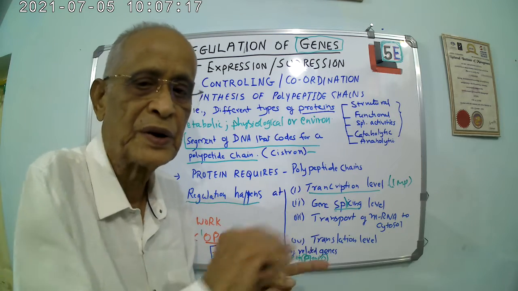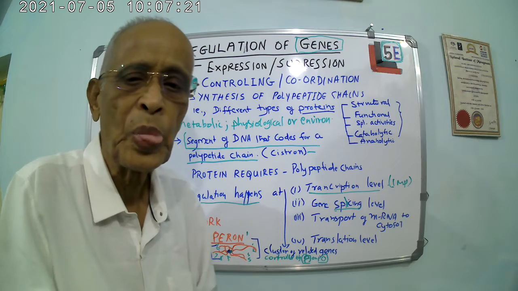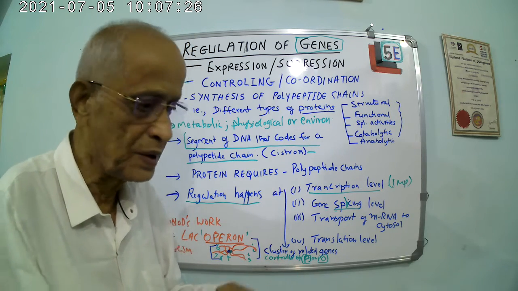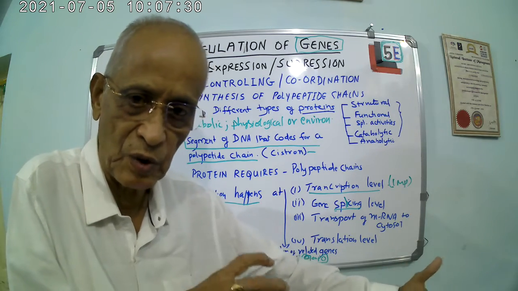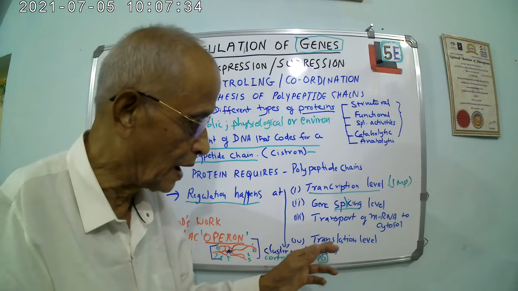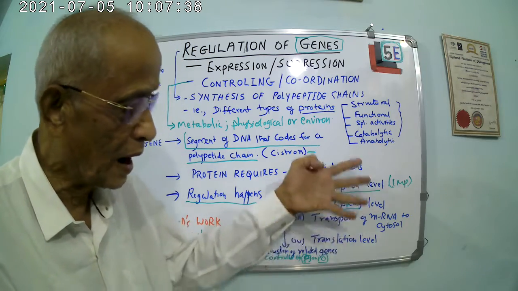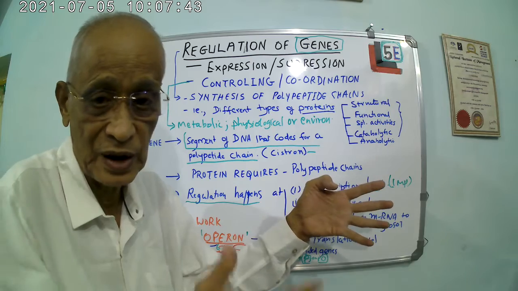The mRNA that is made on the template DNA comes to the cytosol. They bind to the ribosomes, and then there also there is a control as to which area this has to be attached, etc., which will be guided by proteins, and then finally at the translation level it controls. These are the 4 levels at the cellular level, at the level of the cell.